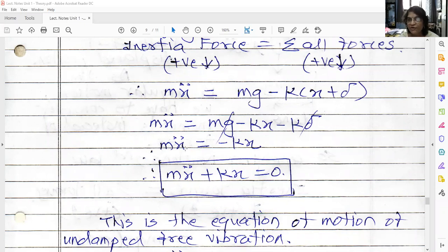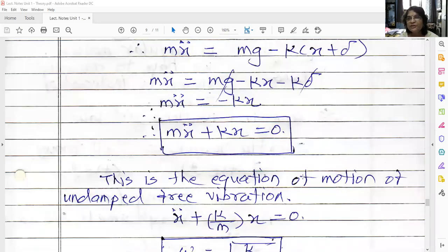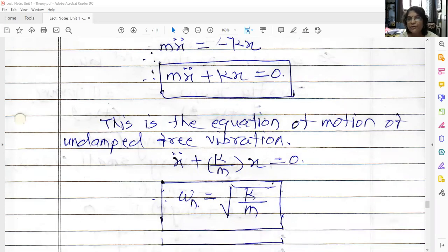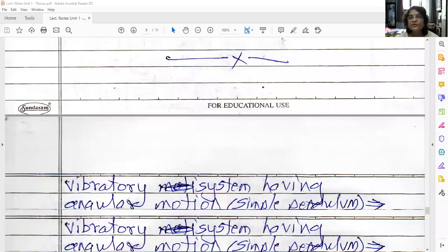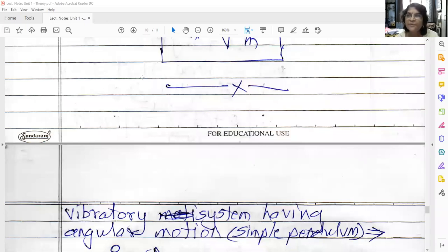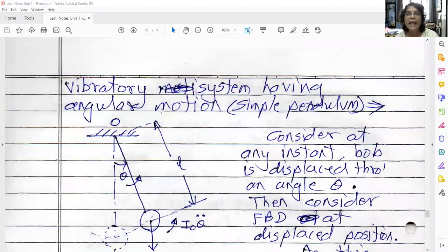Take this term on the left hand side. So your equation of motion will be m x double dot plus kx is equal to 0. So this is the equation of motion of undamped free vibration. Again, how to find the natural frequency from this equation? Take m to the other side, so the coefficient of x is k upon m. So omega n is given by the square root of k upon m. So these are the three methods to determine the natural frequency and also to estimate the equation of motion.